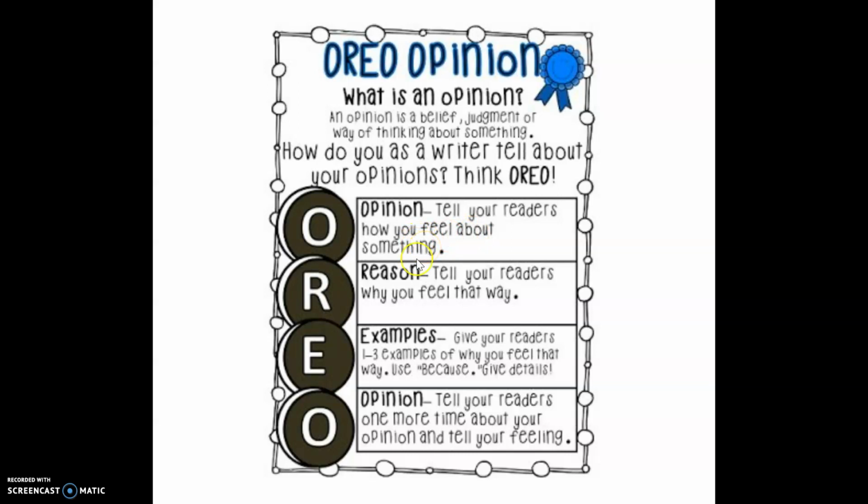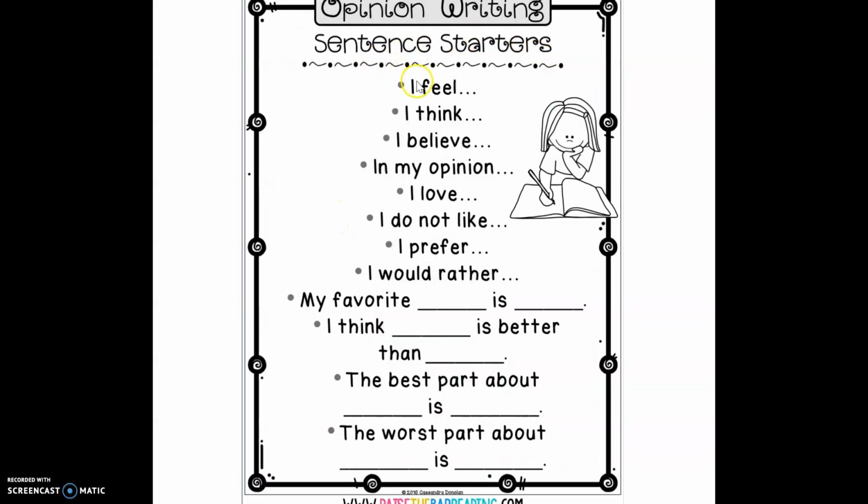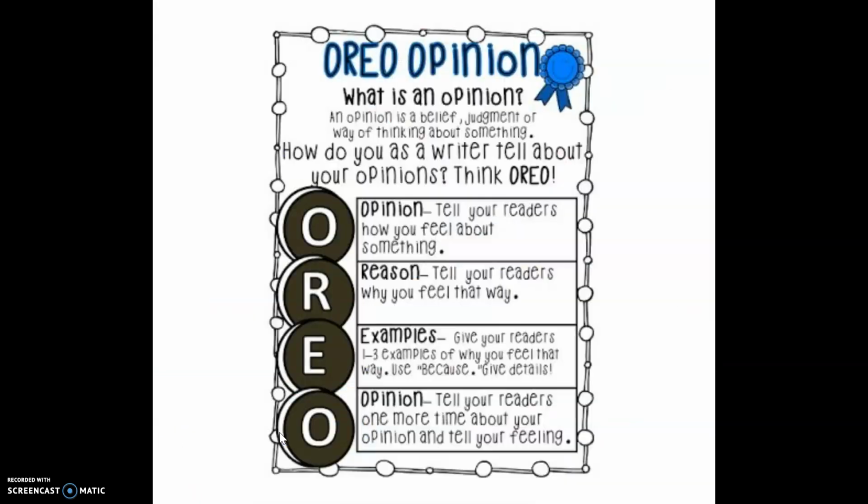And when you're telling readers how you feel about something, you're going to use some sentence starters. So your sentence starters are going to be I feel, I think, I believe, in my opinion, I love, I do not like, I prefer, I would rather, or my favorite blank is blank, I think blank is better than blank, the best part about blank is blank, the worst part about blank is blank. So all of these sentence starters are in your packet. You could use them. All right, so let's go back and look at our Oreo chart.